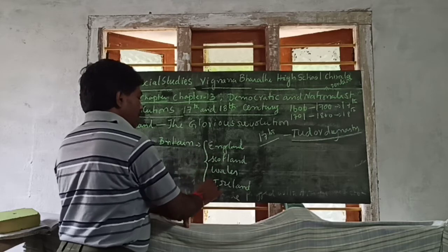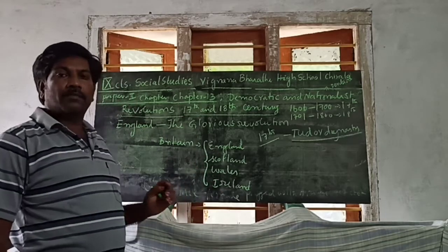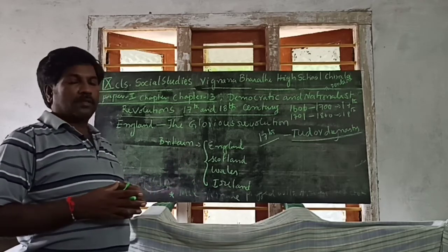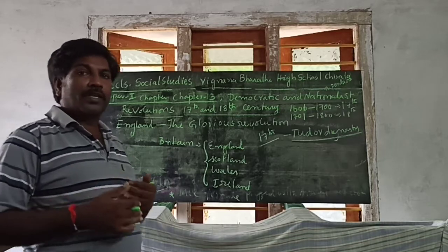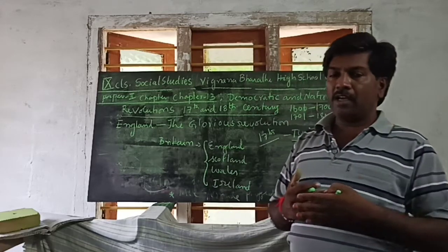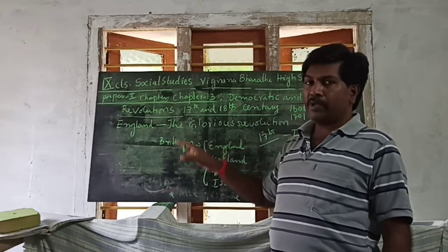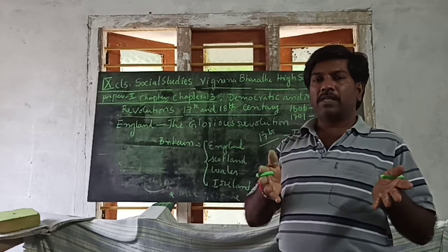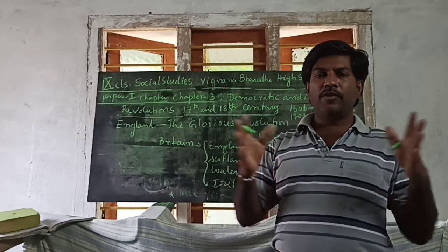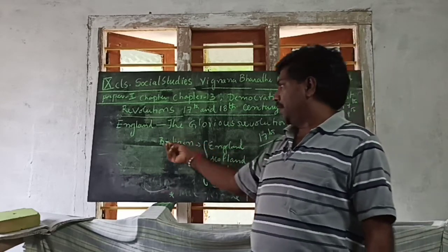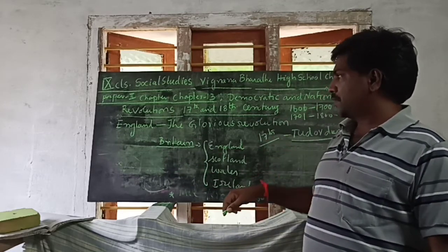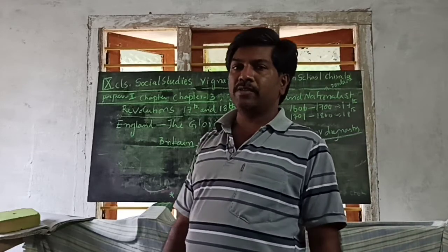These are called Britain. Some people say Great Britain, some say England, but they do not know which is England, which is Scotland, which is Wales and which is Ireland. So Britain means the combination of four places. The Tudor dynasty unified all these places, and then it was called Britain or Great Britain. This credit goes to the Tudor dynasty.